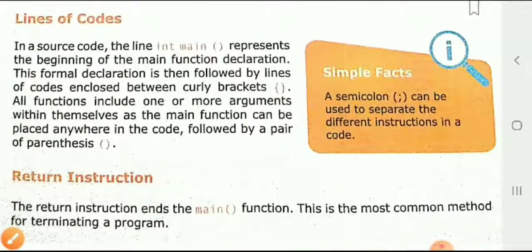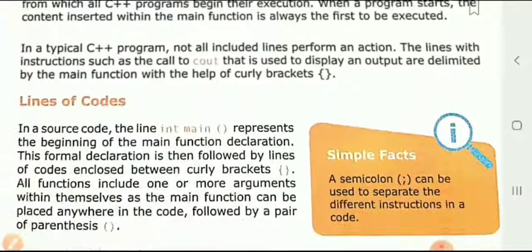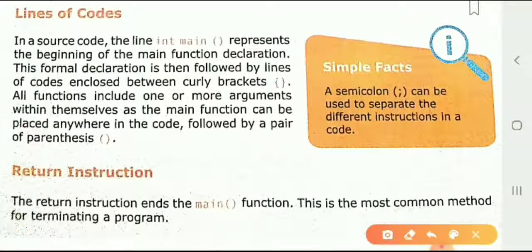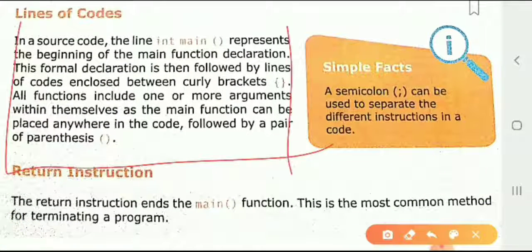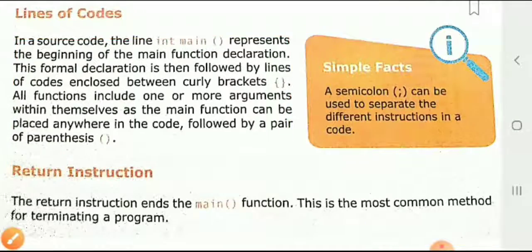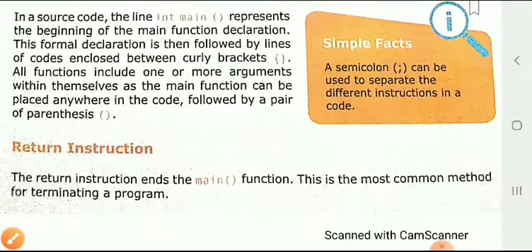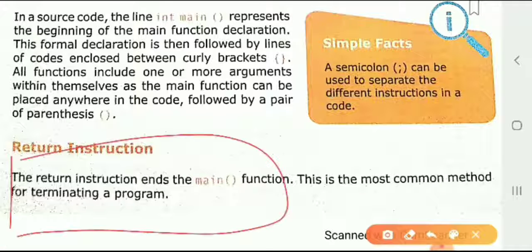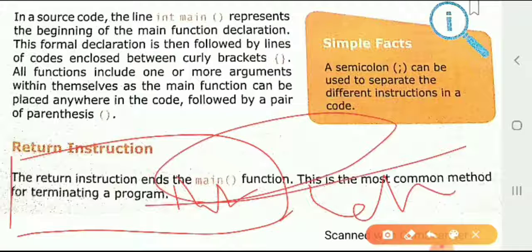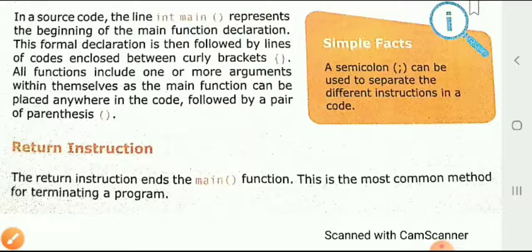The lines of code we have to write go after the main function, its parentheses, and curly brackets. Okay, then the return instruction. If int main is given there, we have to write a return statement also. If int main is not there and only void main is there, we have to return nothing.